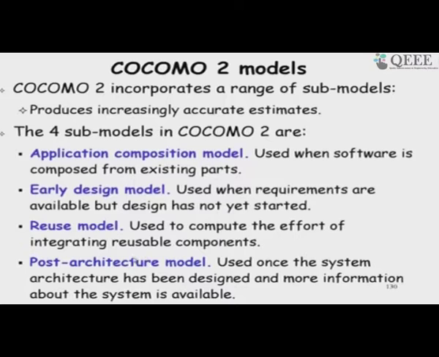In the reuse model we are modifying code, we are directly using the code, white box and black box, and here we just have those components available without modifying the internals, just using them. So, that is the application composition model, and the reuse model where we are doing white box reuse.